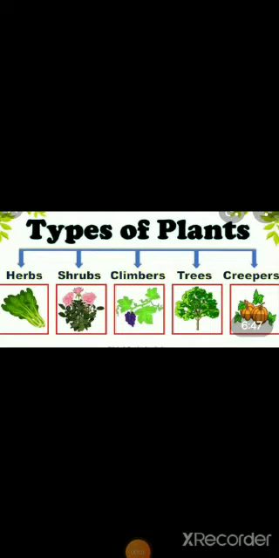Students, there are different types of plants around us. Some plants are big and some are small. You must have noticed this thing, right? So let's learn the types of plants. There are 5 types of plants. These are herbs, shrubs, climbers, trees, creepers. Let's learn them one by one.